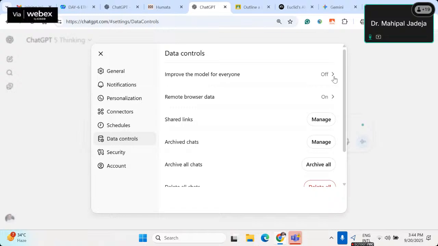Because if I keep this on, then the OpenAI platform will be able to train their model, and can even include all the conversations I have had with ChatGPT for training purposes. So I have purposefully turned this off. But if you check yours, it will be turned on by default.